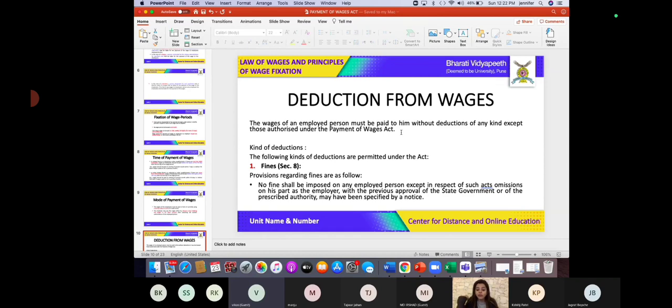So why do you think this notice is important, students? Why do you think the notice about the fine in the premises of an establishment, which can be in the railway administration or in an industry, is important? For awareness of people.